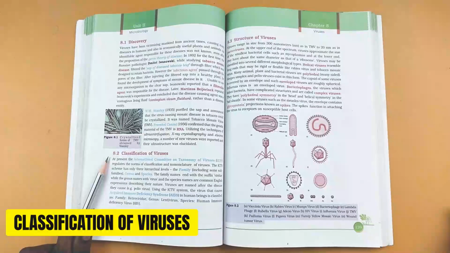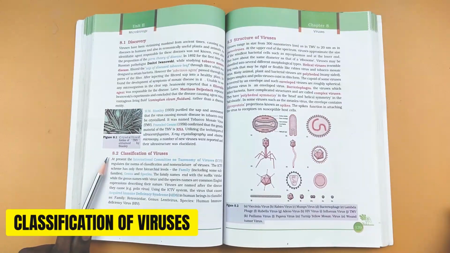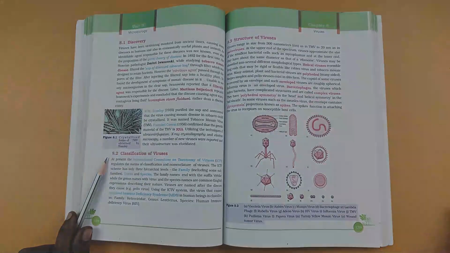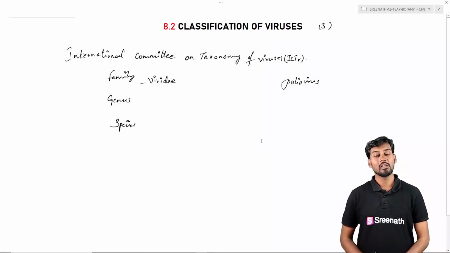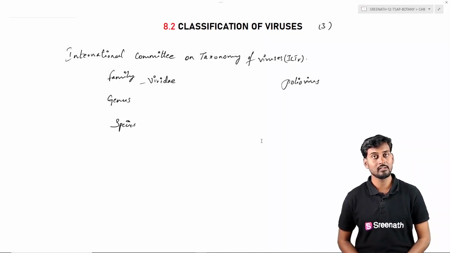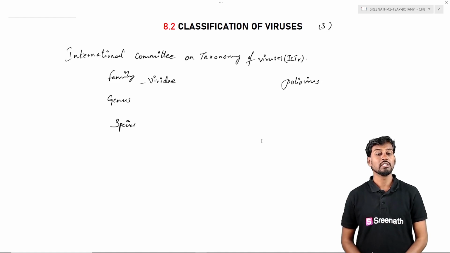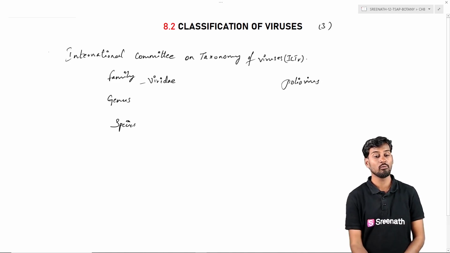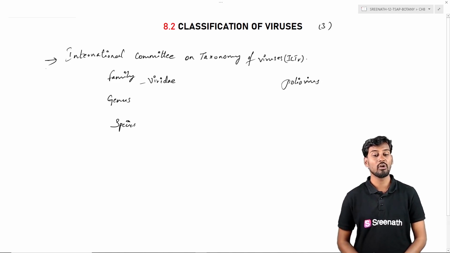So the second topic is about the classification of viruses. Here we can see there is a committee called the International Committee on Taxonomy of Viruses, which is very much important for classifying the viruses. So coming to the next topic, the classification of viruses, we are going to discuss one of the nodal agencies which is generally involved in naming the virus. This is called the International Committee on Taxonomy of Virus.